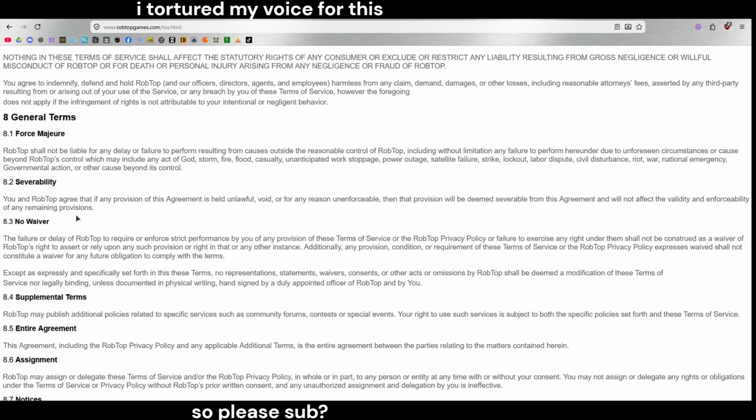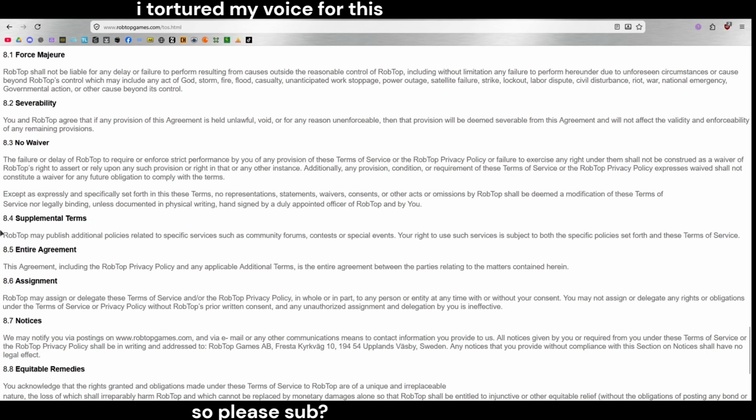Additionally, any provision, condition, or requirement of these terms of service or the RobTop privacy policy expressly waived shall not constitute a waiver of any future obligation to comply with the terms, except as expressly and specifically set forth in these terms. No representation, statements, waivers, consent, or any other acts or omissions by RobTop shall be deemed a modification of these terms of service, nor legally binding, unless documented in physical writing and signed by a duly appointed officer of RobTop and by you.